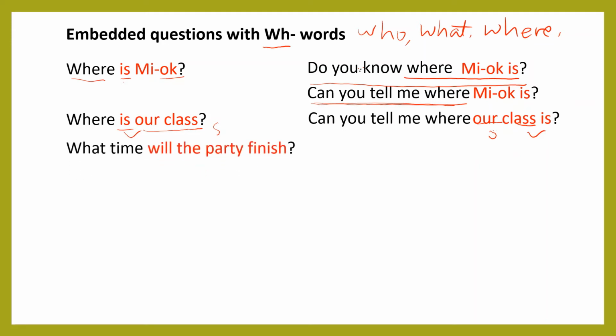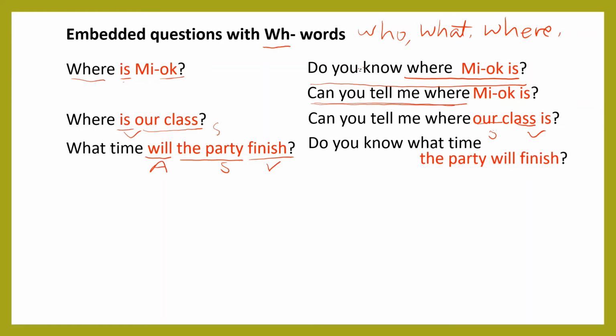Okay, next sentence. What time will the party finish? What time, will auxiliary verb, the party subject, and finish verb. And then we can add the question after do you know what time?